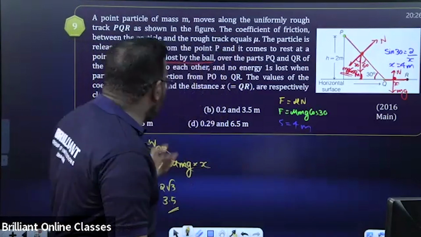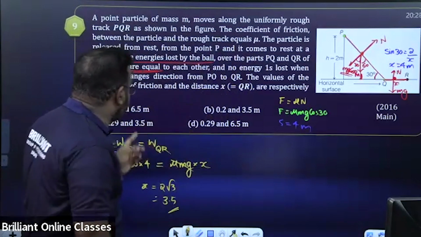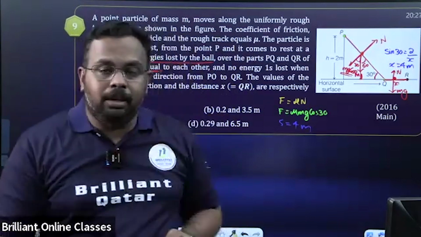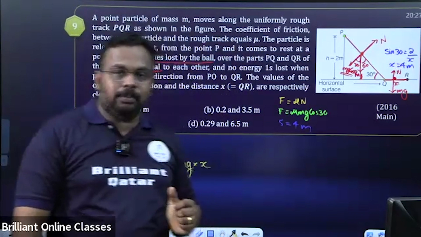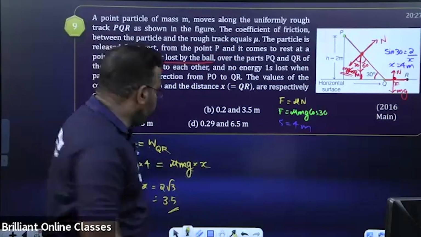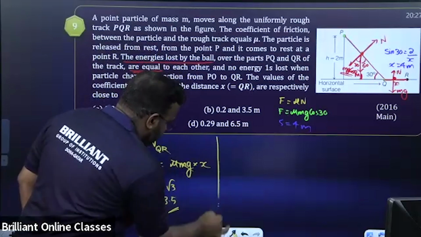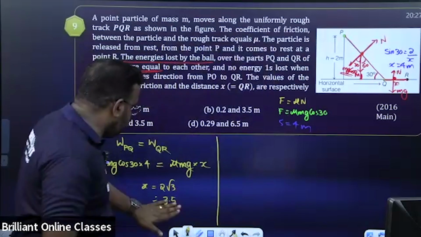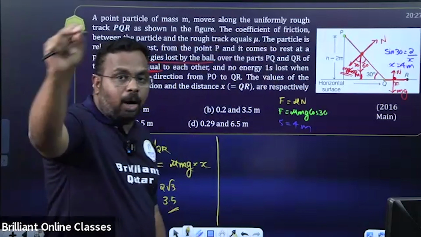Next, because we need mu also. Here the problem is there are 2 options with 3.5, so we can't stop here. We have to find mu value as well. So how to find mu value? That also I'll show you here. Listen. So I think this part is very clear for all of you. We got X value as 3.5. How to find mu value?